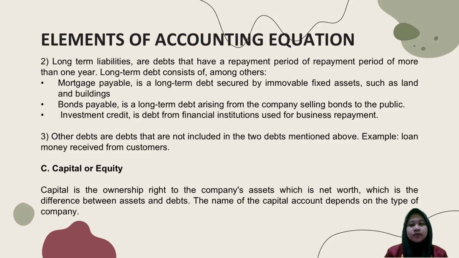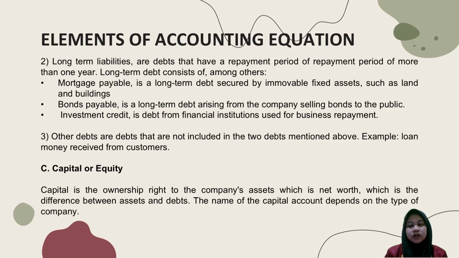Number two, bonds payable, a long-term debt arising from the company selling bonds to the public. Number three, investment credit from a financial institution used for business. Number three, other debts are debts that are not included in the two debts mentioned above. Example, loan money received from a consumer.